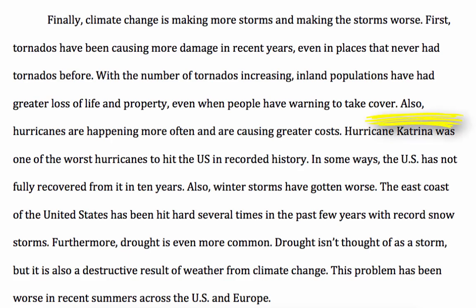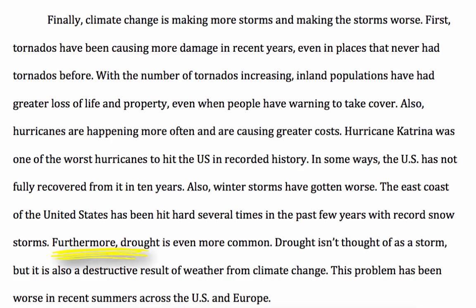Here we have another transition, and the writer talks about hurricanes and gives an example of a famous hurricane that hit the United States a couple years ago. The writer put another supporting idea here. He used the same transition. You'll want to try to use different transitions in your body paragraphs. It's okay to use also in each body paragraph, but you don't want to use it for two supporting ideas in the same paragraph. Try to think of a different transition. The writer could have said, in addition. And this third supporting idea is about the winter storms, and the writer gives an example about that.